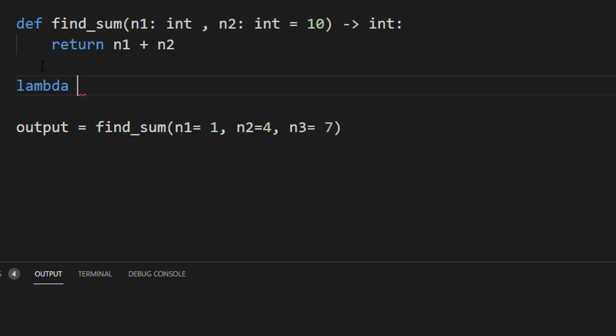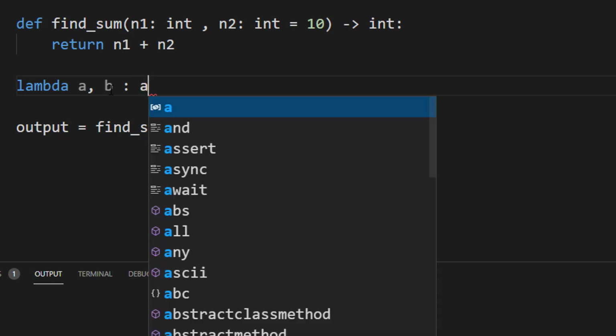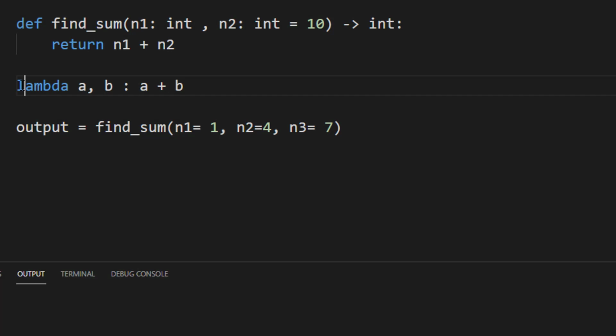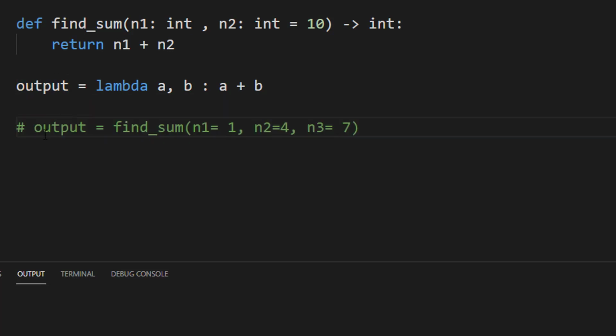Provide the number of parameters it takes. For example, here it takes two parameters, a and b. Whatever you want to return from that function, use it after this colon. So I am saying a plus b. We can store the value returned from this lambda function in an output variable, and to call it we can simply say something like